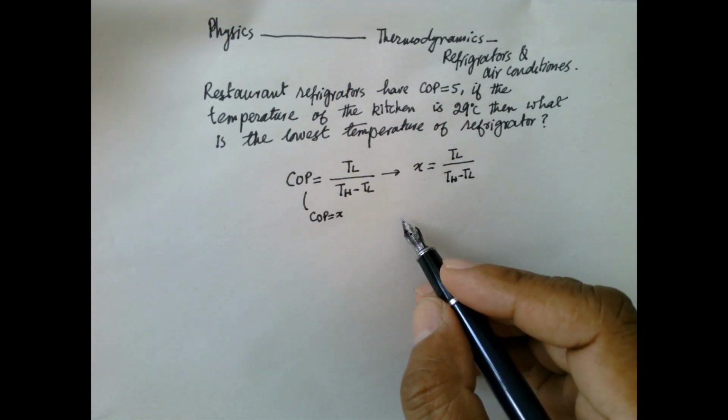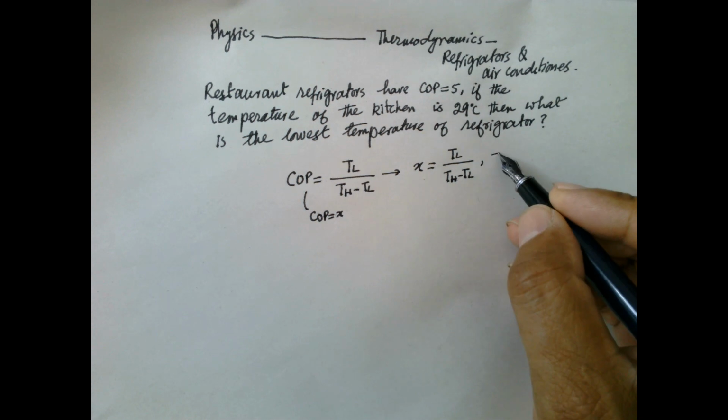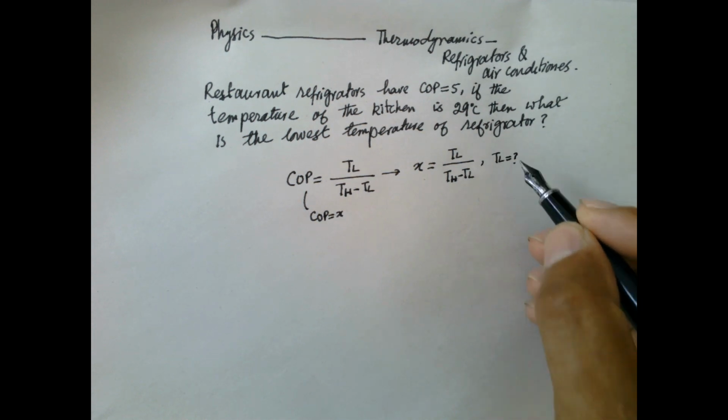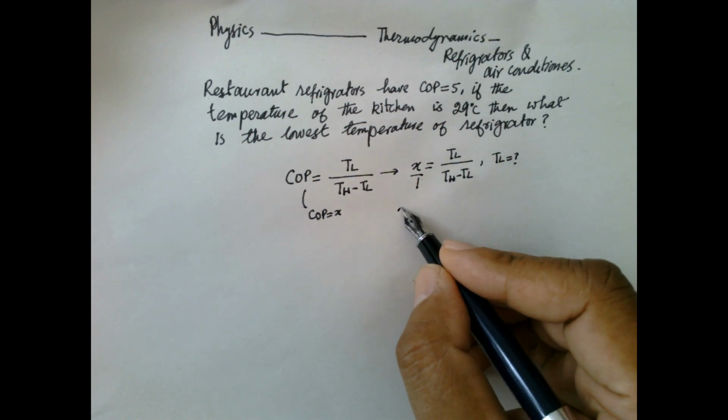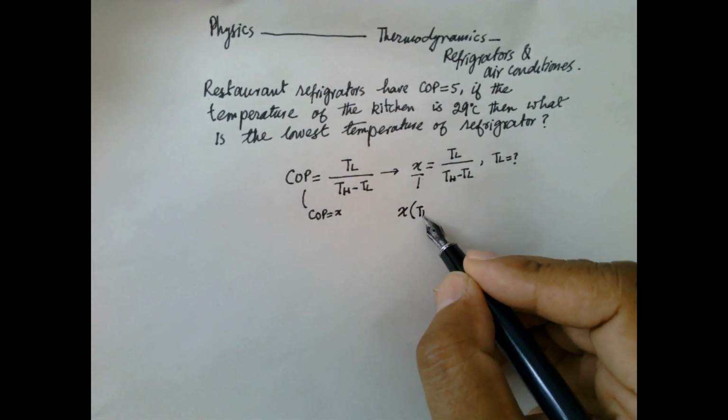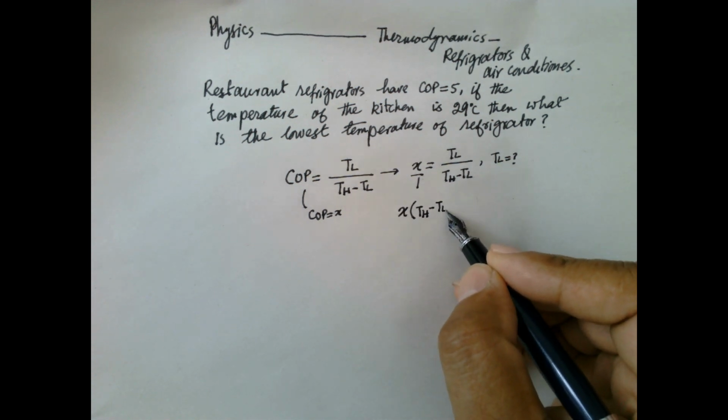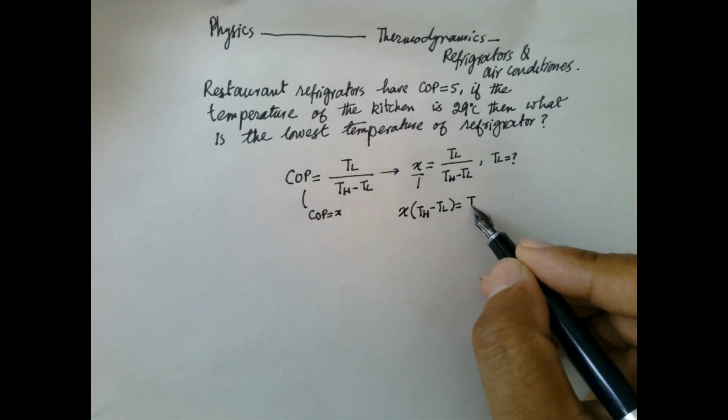We have to find TL. So cross multiplication: X into TH minus TL is equal to TL.